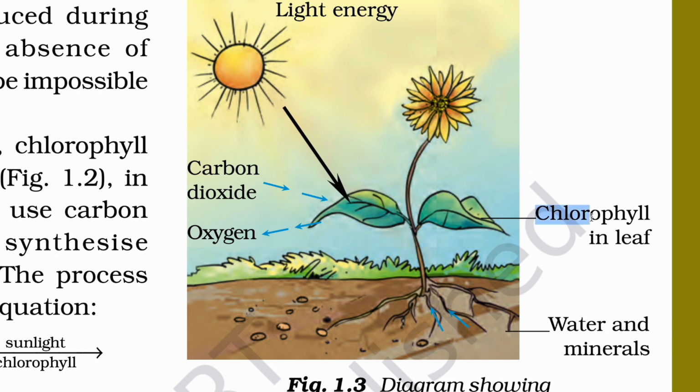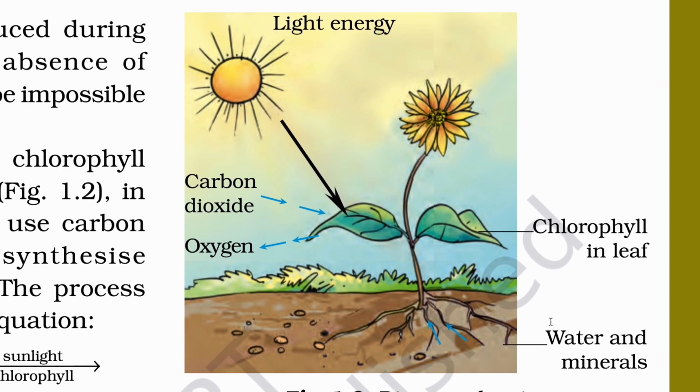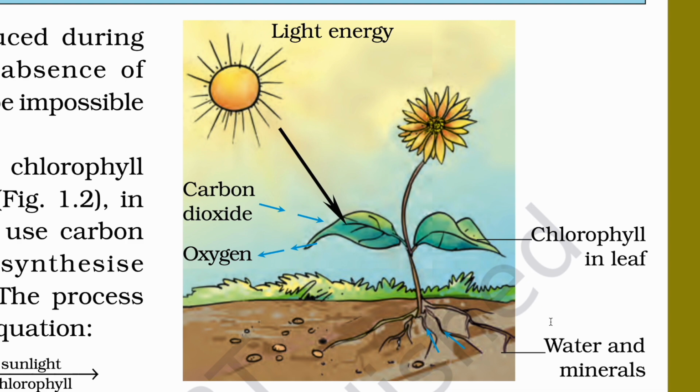As you know, chlorophyll is present in leaves, and water and minerals are present in soil. One main question: through which part are water and minerals absorbed by plants? You have to give the answer right now. Just pause the video, give the answer, and then come back. I think you definitely know the answer. Roots. But you have to write the answer down now as well.